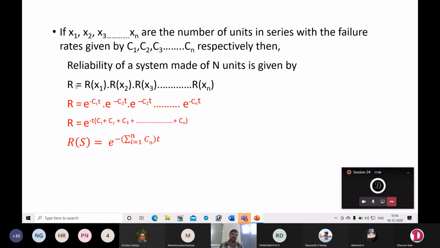So R is nothing but R of S, that is the reliability of the entire system. Reliability of the entire system is equal to e power minus the sum of C from 1 to n. So this is the equation to find the reliability of a system in which n number of parts are connected in series. You have to make use of this equation.